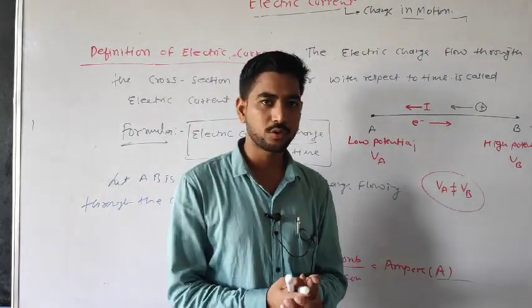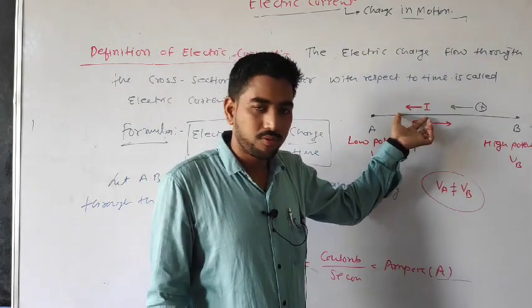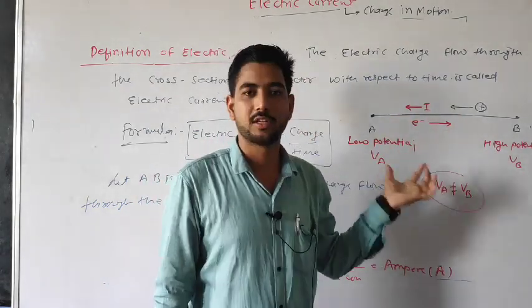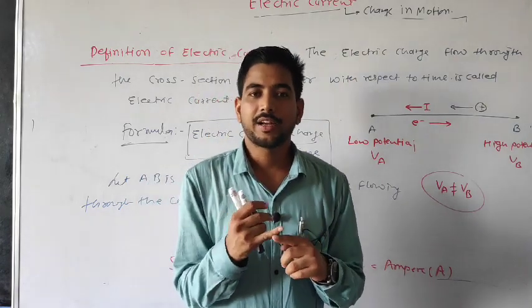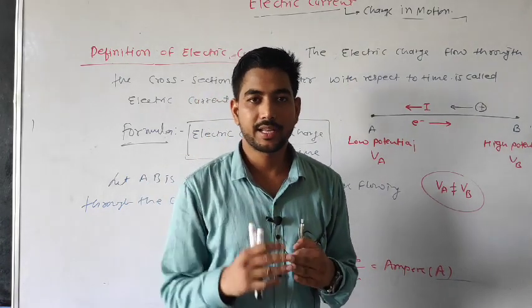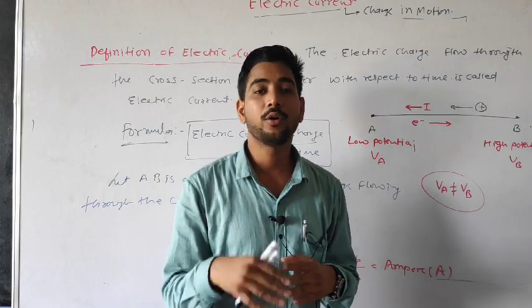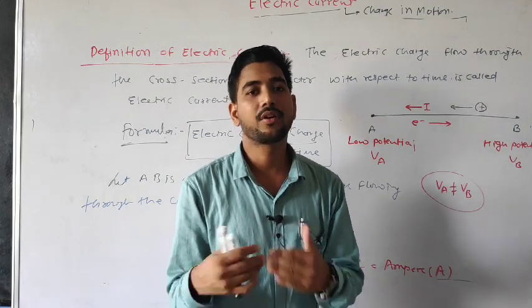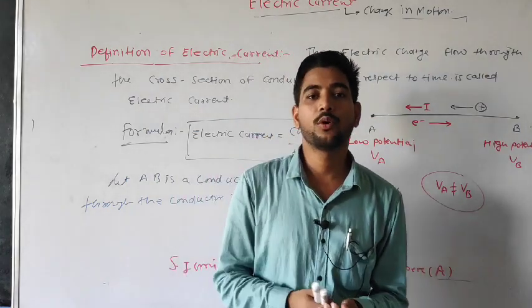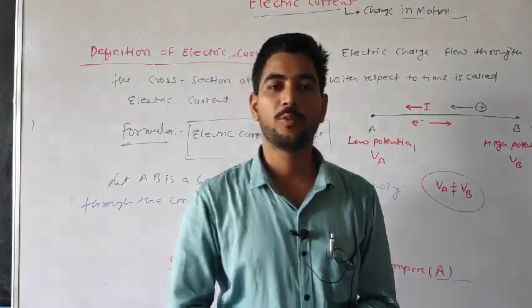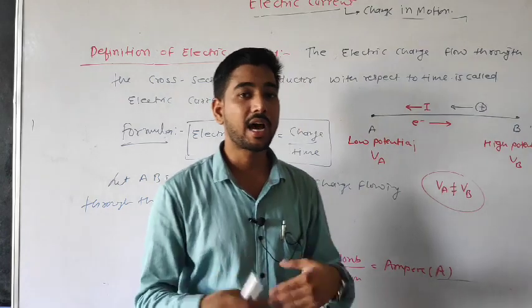And you can also say electric current flows from high potential to low potential. So you have three answers. First, electric current flows in the direction of positive ions. Second, electric current flows opposite to the direction of electron flow. Third, electric current flows from high potential to low potential. So actually this is the direction.